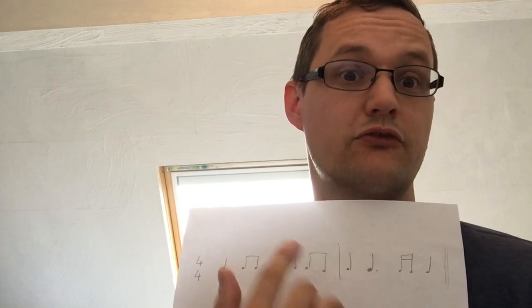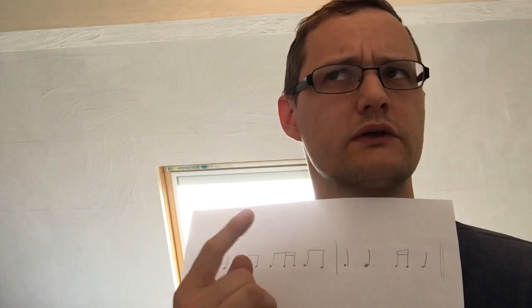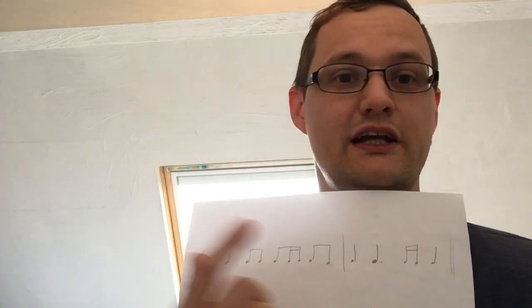It's more intuitive. It tells you where they are in the bar. If you do make a mistake, like you sing this rhythm wrong, you still know that 4 is here, so you'll get back into it. You'll be right again straight away. So mistakes don't throw you off as much. Especially if it's a really fast piece and you're trying to work out what all the rhythms are and what they all add up to, then it's really hard to think how many quavers, quarter, quarter, quarter, quarter, that kind of thing. Really impossible. Much easier to think where are the beats and what are the rhythms in the beats.